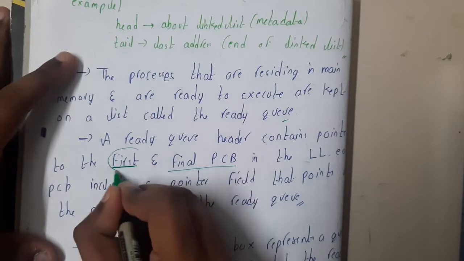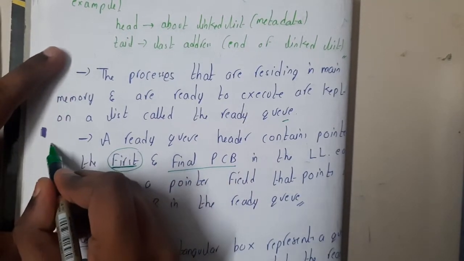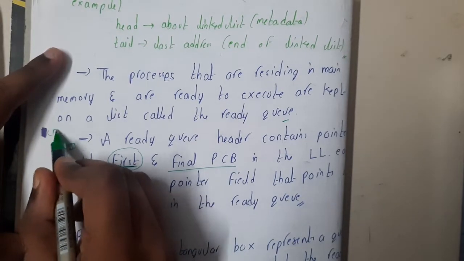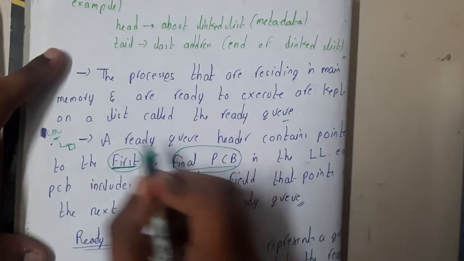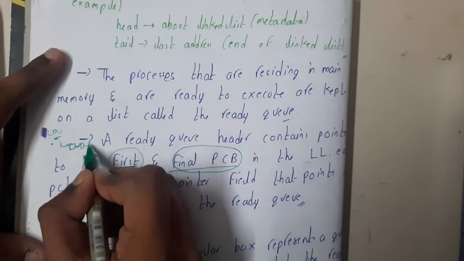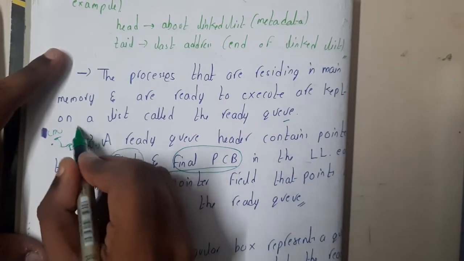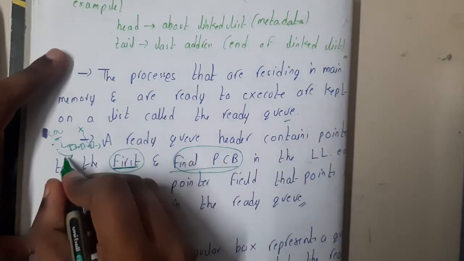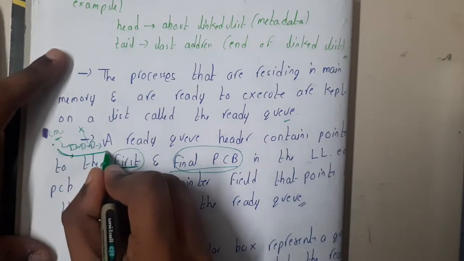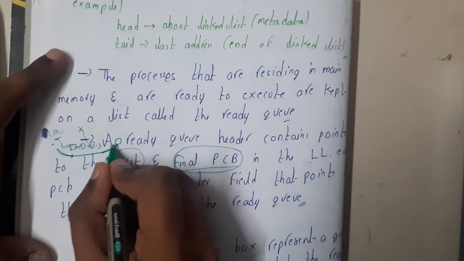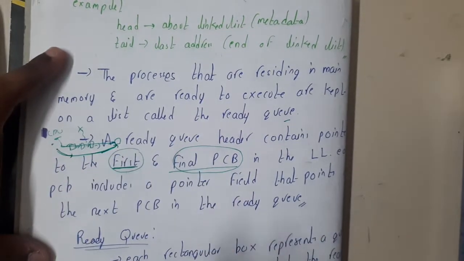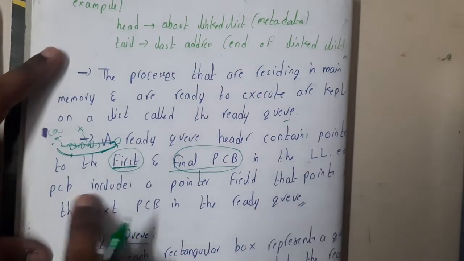So why will it point to the first PCB? Because once the current execution is done, this particular first PCB will get a chance on the CPU. And why will it point to the final PCB? Because if there are 100 items like this, and if unfortunately somewhere the link breaks, we can never identify whether the link has been broken or not. That is the reason why one link will be pointing to the last node. If both of these links are pointing to the same node, then you will understand that that is the end. Got it? Okay, PCB including the pointer.